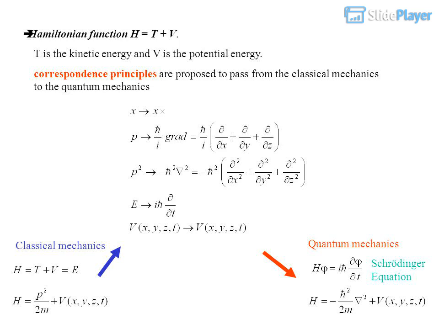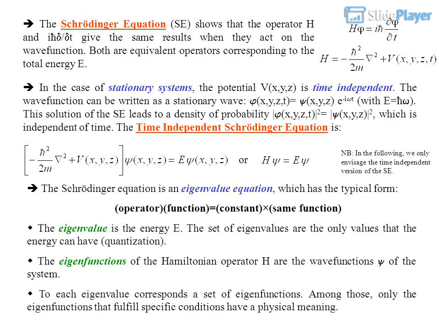Hamiltonian function H equals T plus V. T is the kinetic energy and V is the potential energy. Correspondence principles are proposed to pass from classical mechanics to quantum mechanics. Classical mechanics. Quantum mechanics. Schrödinger equation. Operator acting on a function equals a constant times the same function. The Schrödinger equation, SE, shows that the operators H and iħ∂/∂t give the same results when they act on the wave function. Both are equivalent operators corresponding to the total energy, E.